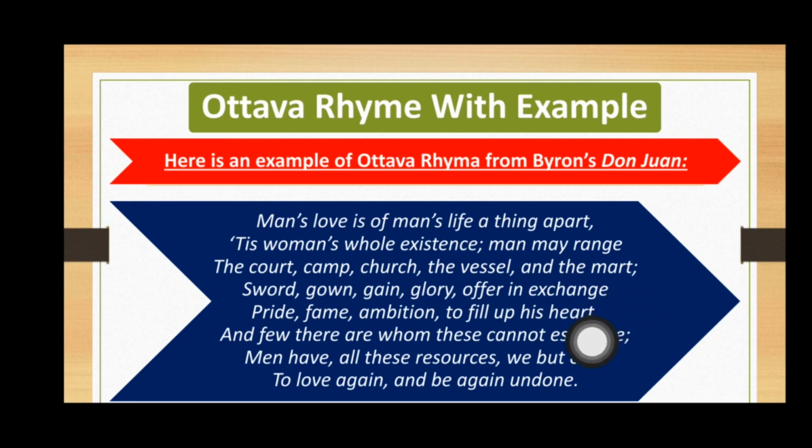Line number 2, range, is rhymed with line number 4, exchange. Similarly, line number 5, heart, is rhymed with line number 1, apart. And line number 6, that is strange, is rhymed with line number 2, range. And line number 7, one, is rhymed with line number 8, undone. So you can put here A, apart, B, range, A, mart, B, exchange.